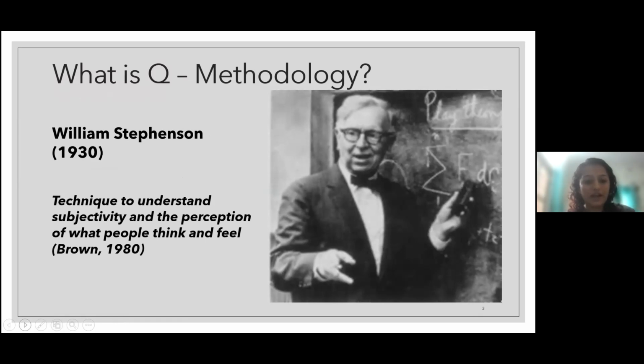Let's look at that. The purpose is to understand people's subjectivity and their perception, and it can also be used to find common perception amongst people with respect to a topic, and what they think and feel about the research topic, or whatever we are working on.